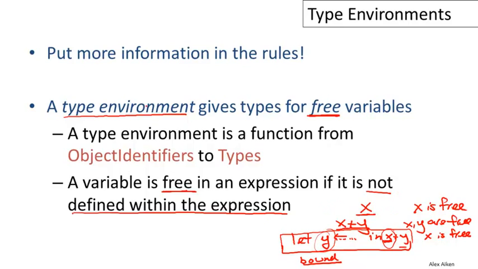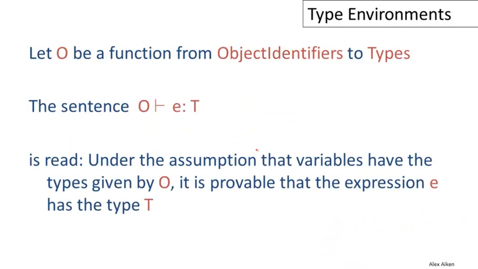And a type environment encodes this information. So a type environment is a function from object identifiers, from variable names, to types. So let O be a type environment, one of these functions from object identifier names to types. And now we're going to extend the kinds of logical statements that we prove to look like this.